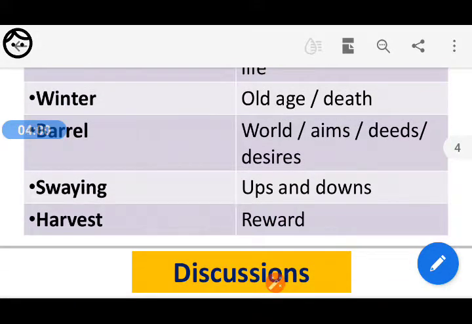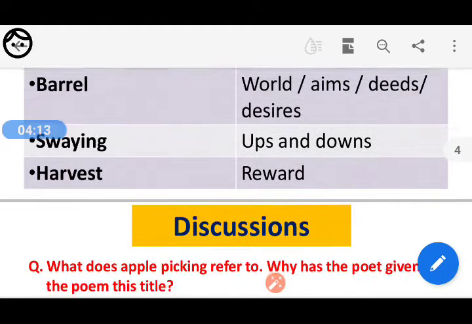Accordingly, harvest. Harvest means reward. Say, for example, we sow crops in the field, and its reward is the harvest. When you have a good crop, a bumper crop, it is the harvest.